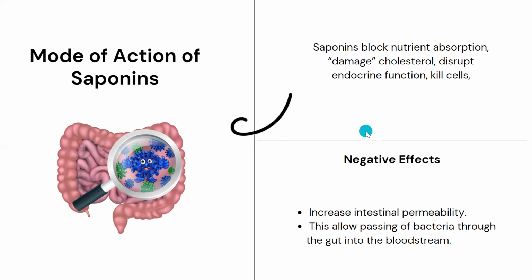So if you see the negative effect, it increases the intestine permeability. Again, lectins and saponins also increase the permeability of our intestine. As I mentioned in my previous slide as well, if the permeability increases, the bad microbes can easily pass into our blood and we can fall ill very easily, right?